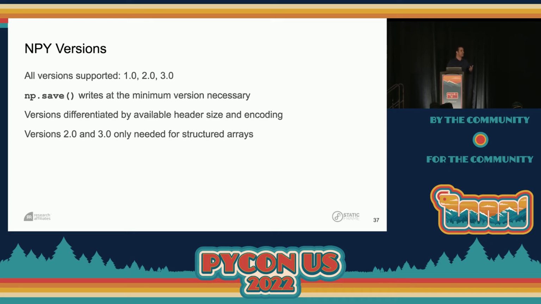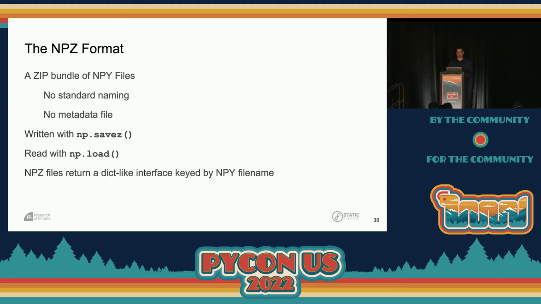And if you use np.save right now, it writes at the minimum version necessary. So very likely you'll get a version 1 NPY if you use this. These versions are differentiated by the available header size and the encoding, and versions 2 and 3 are really only there for structured arrays. We don't need structured arrays for what we're doing, so we can just stick with version 1. Now, I mentioned that NEP 1 defined NPY and NPZ.